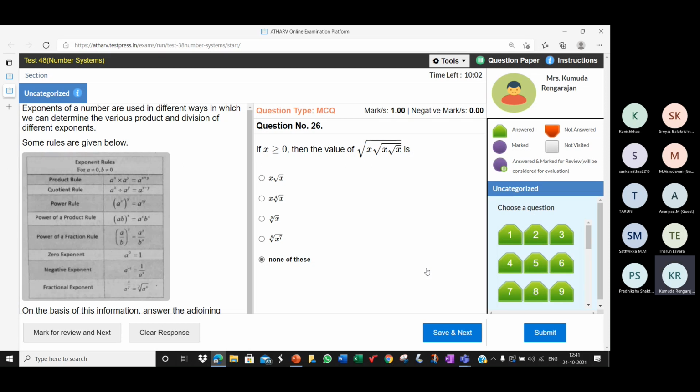What's the answer, children? Have you worked this, children?